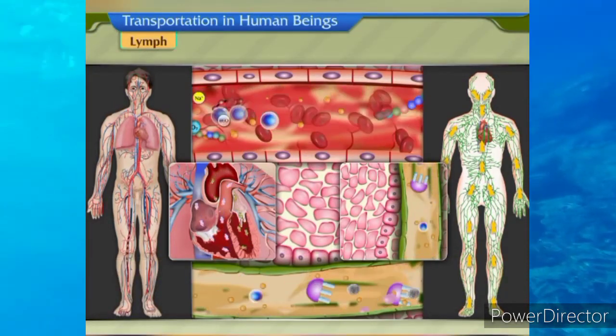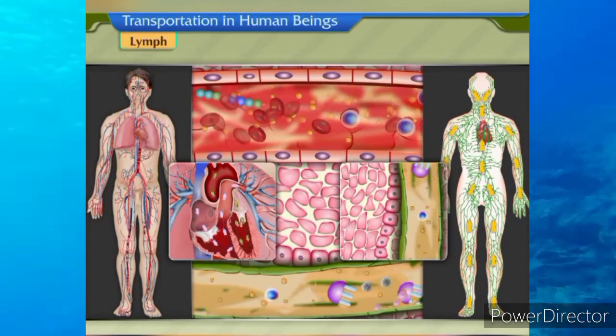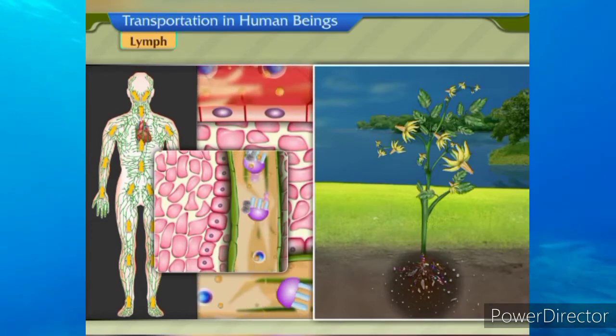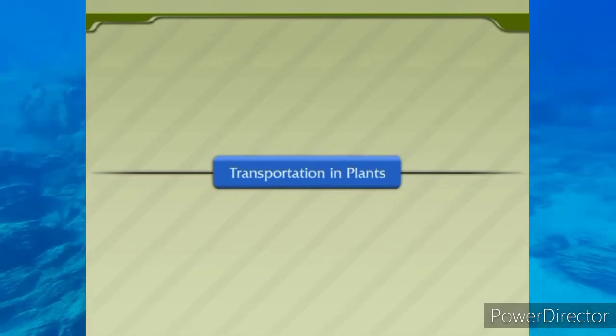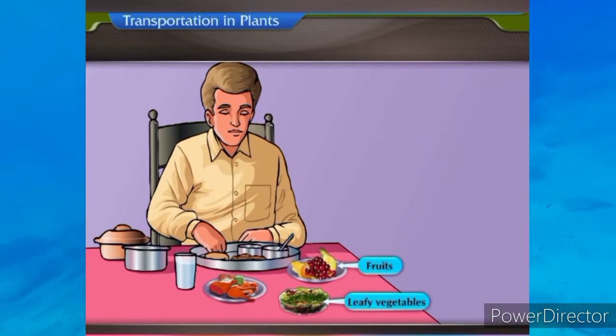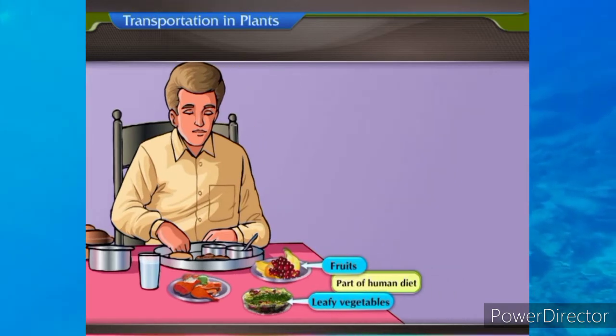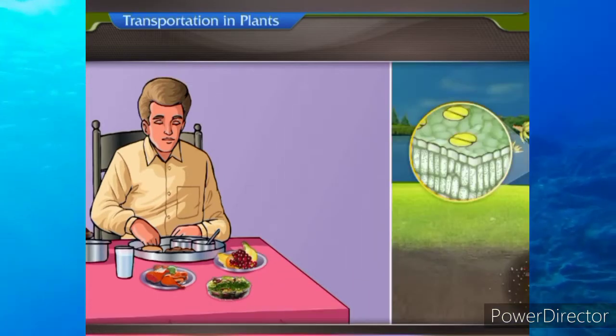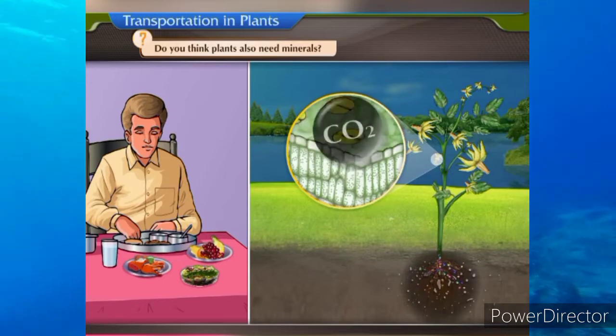We have studied about the mechanism of transportation in animals. Now let us proceed to study the transportation mechanism in plants. Transportation in plants. Do you know why do we eat fruits and leafy vegetables? Fruits and leafy vegetables are a part of human diet because they provide us necessary vitamins and minerals for proper functioning of body. Do you think plants also need minerals?